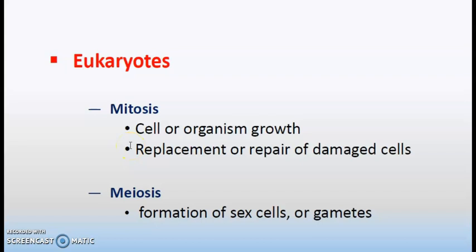There are two types of cell division in eukaryotes. The first one is mitosis, that is required for the organism's or cell's growth and also for the replacement or repair of damaged cells. And the second cell division in eukaryotes is meiosis. It is required for the formation of sex cells or gametes.